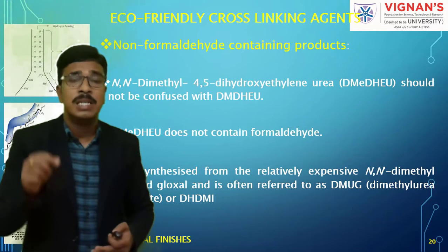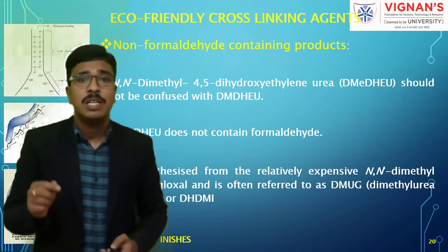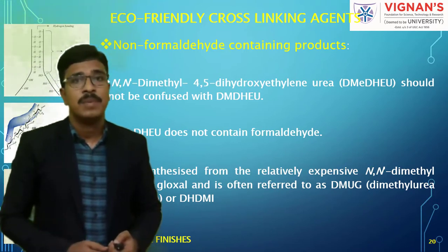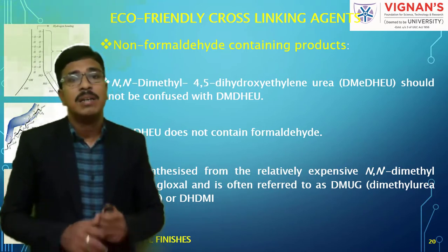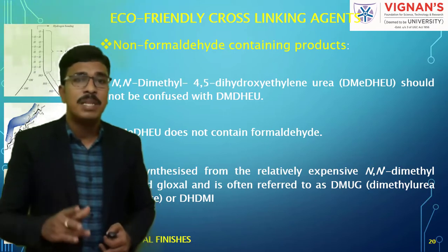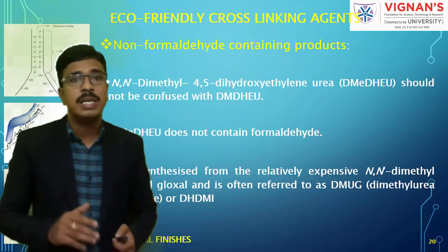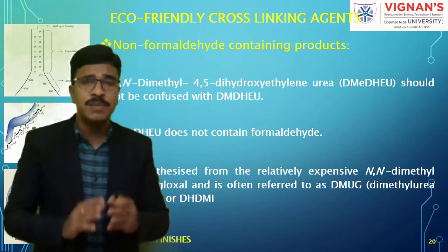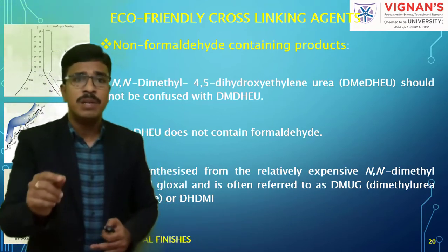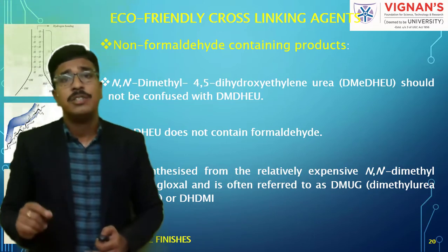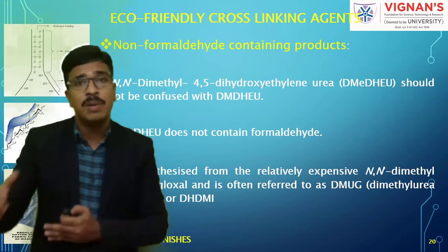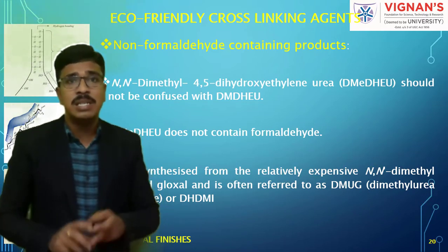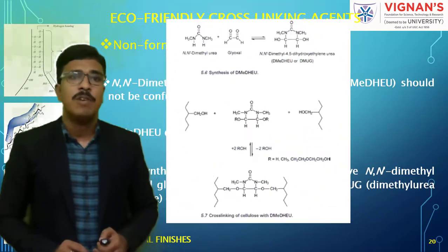Because its synthesis involves N,N-dimethyl urea and glyoxal, and it is often referred to as dimethyl urea glyoxal or DHDMI. So we can clearly understand that DME-DHEU is a non-formaldehyde cross-linking agent, because its synthesis doesn't involve formaldehyde.